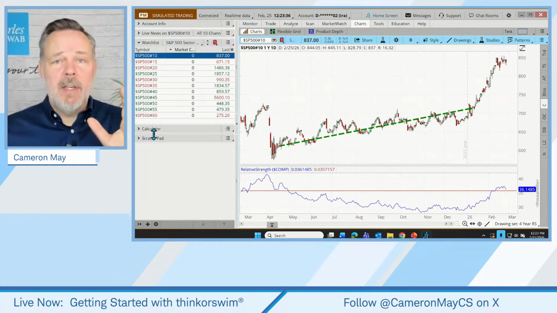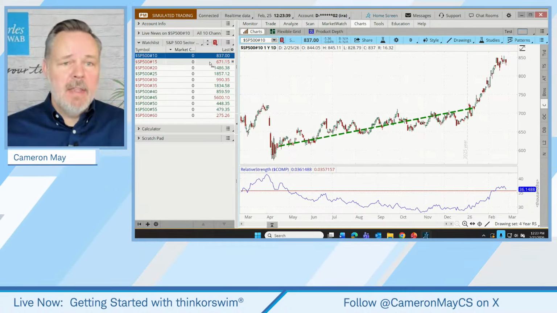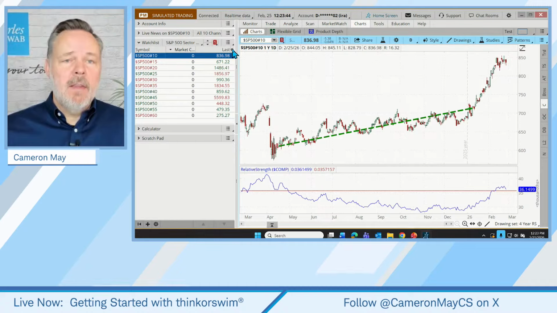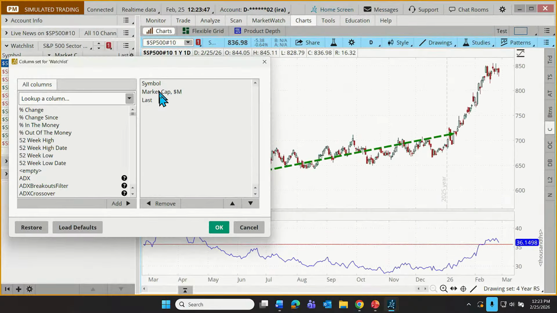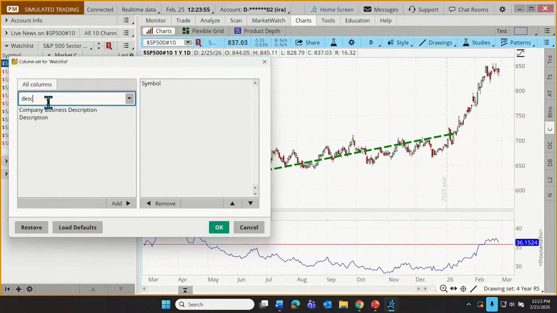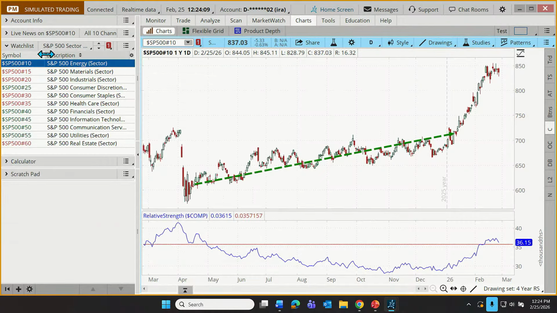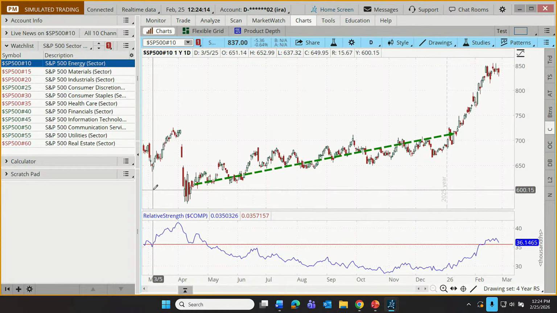Here's another way that I might suggest. It's a little bit faster to see that. Let's just put in a column that tells us what these sectors are. So I'm going to click on the little gear icon. Let's customize our columns. I'm going to take market cap and last out. We don't actually need those for looking at the different sectors. And I'm going to replace those with just a description of the thing being charted. So let's add that description. So we're going to see the symbol and we're going to see the description of that symbol. And then click OK. There we go. Now we can see what those sectors are: energy, materials, industrials, discretionary, staples, and so on.